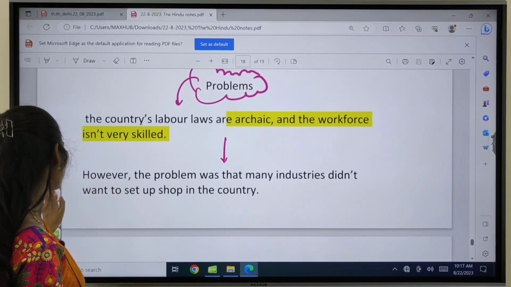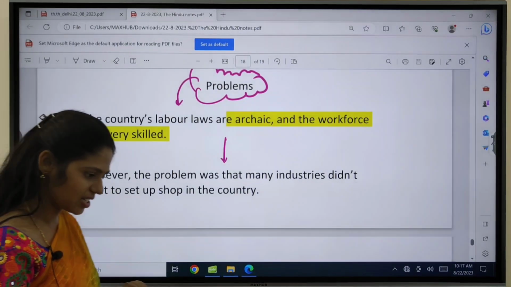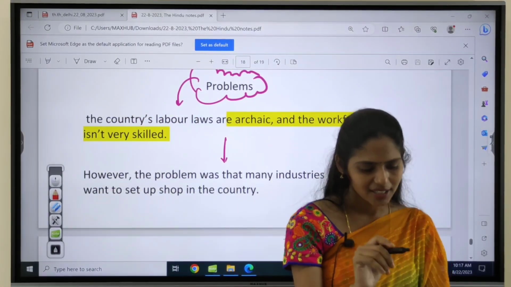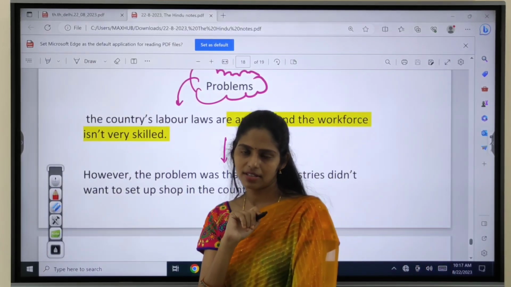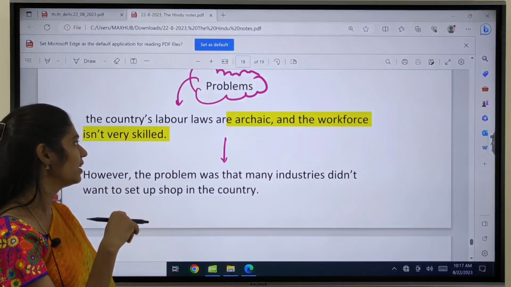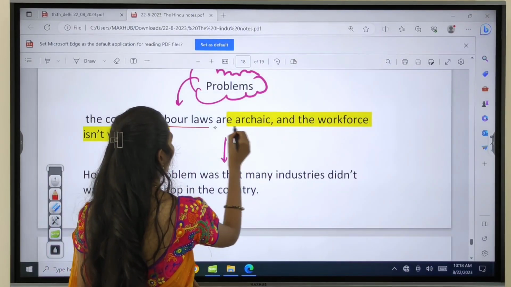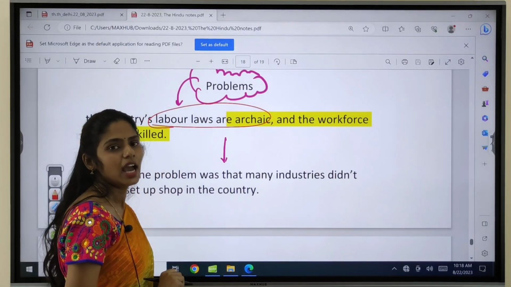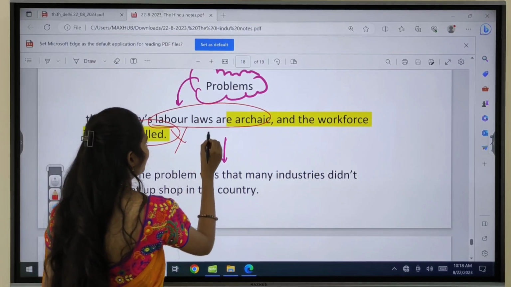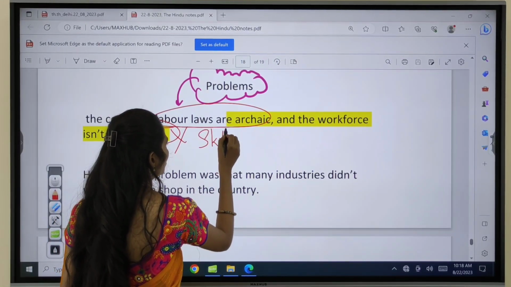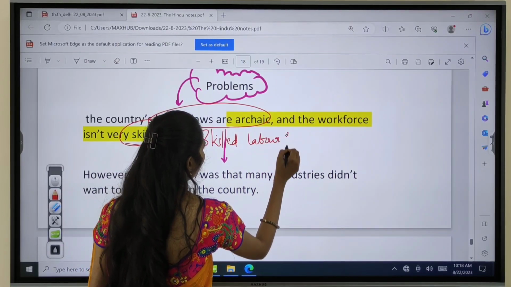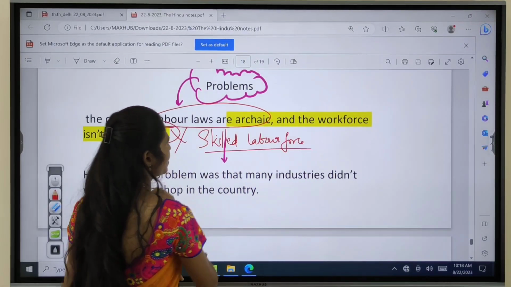And what are the problems faced by the manufacturing sector? Yes, the government is providing incentives, very good. But on the other side, we also have some constraints. The labor laws present in India are very erratic in nature, and very complex. And the workforce is not skilled, but for manufacturing mobile phones we need a skilled labor force, and that is absent in India.